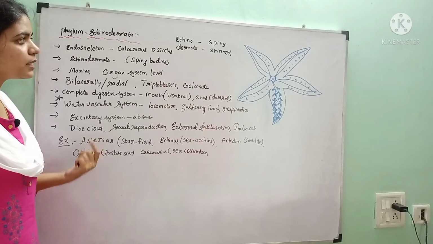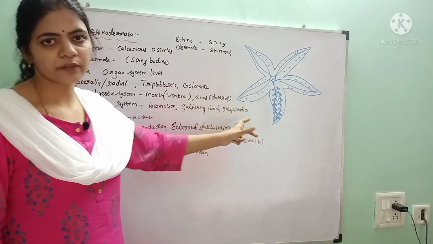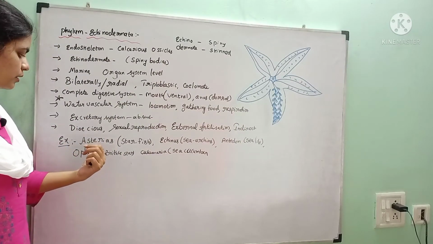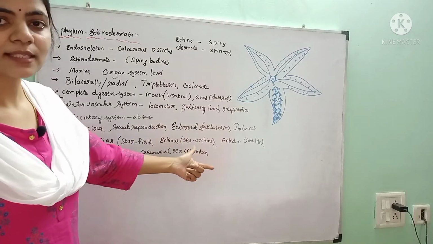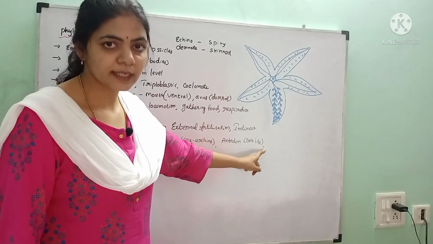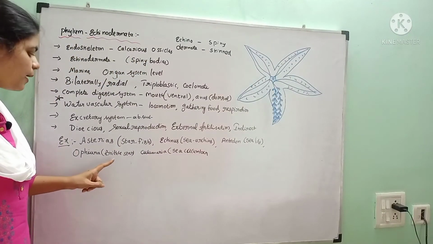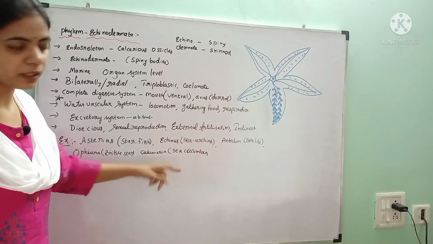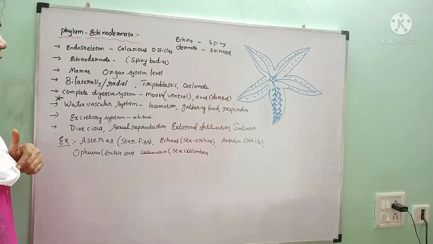And in this, there are many examples. This starfish is one of the important ones. In addition to the starfish, some other examples are Asterias, which is called starfish, and Echinus, which is called sea urchin, and Antedon, which is commonly called sea lily, and Ophiura, which is called brittle star, and Cucumaria, which is called sea cucumber. These are some of the important points regarding Echinodermata.